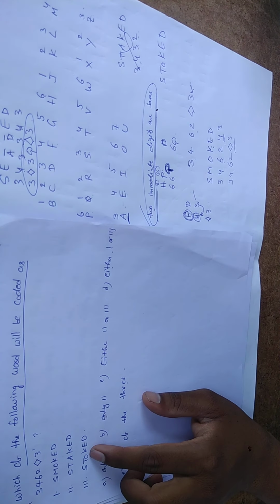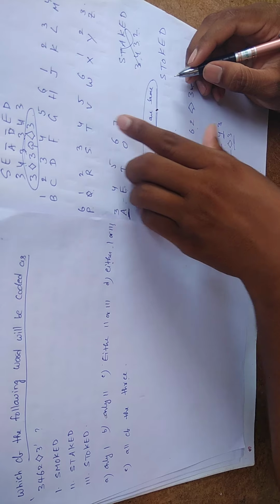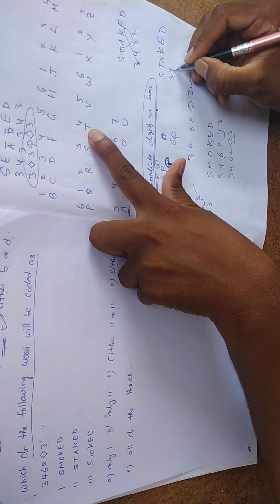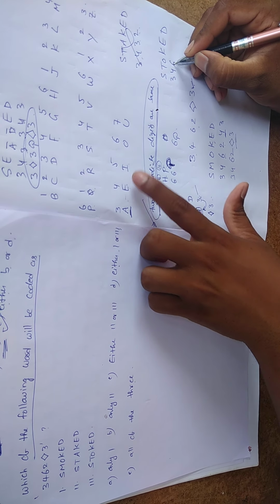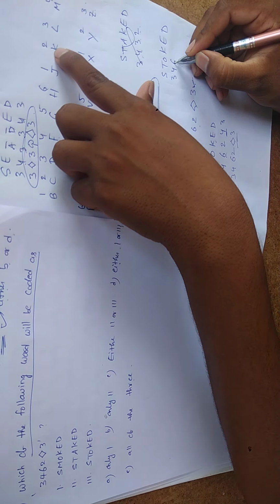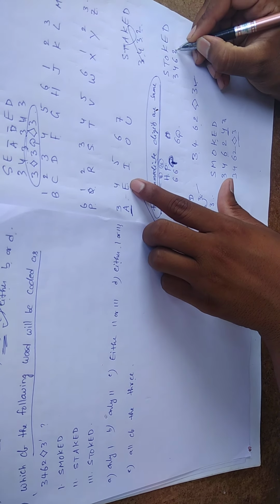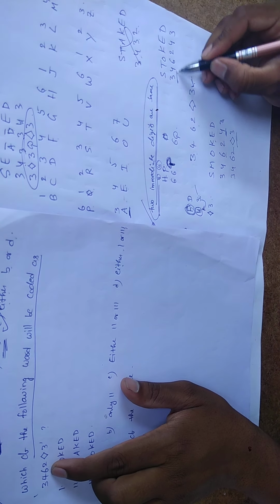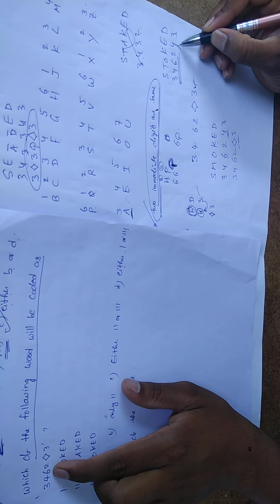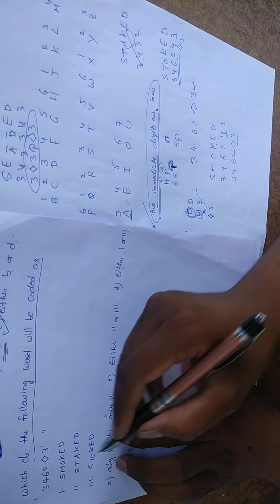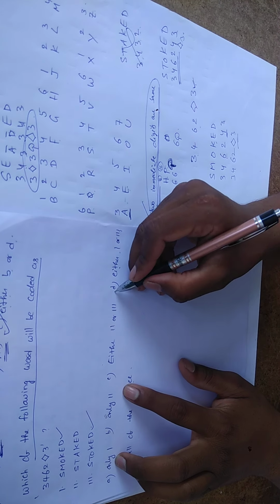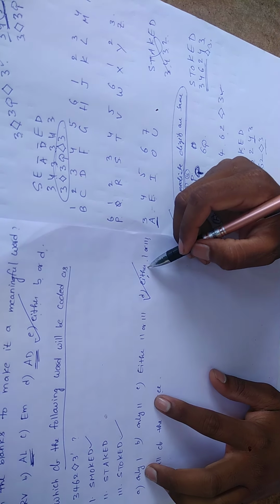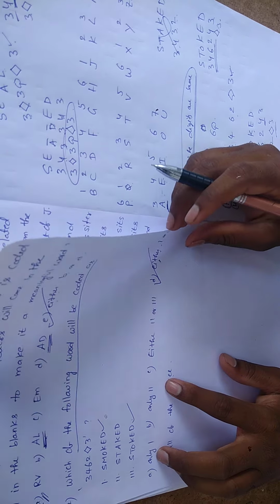Yes, friends, check here. Now S code is 3, T code is 4, next O code 6, next K code is 2, next E is 4, next D is what, 3. Now our requirement is what, 3 4 6 2, yes 3 4 6 2, preceding is 1 more than the succeeding, then this one is diamond, this one is 3. So there is chance to get option number 1, there is chance to get option number 3, then answer is either 1 or 3. So for second question answer is option D. So friends, like this here they give total 5 questions in 2019 SBI clerical mains.